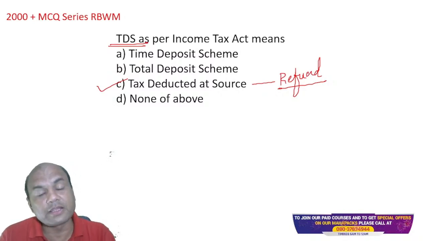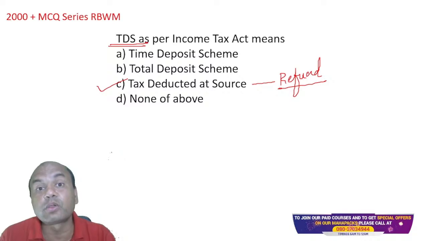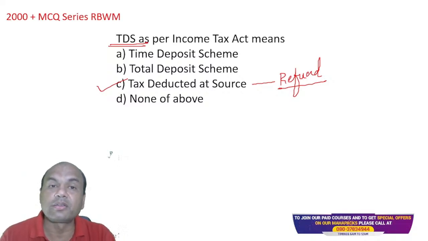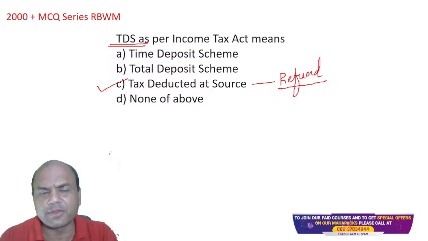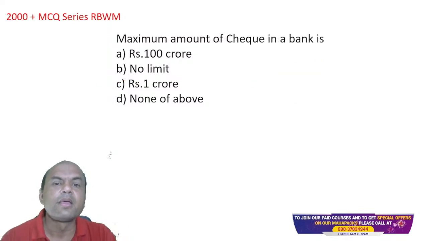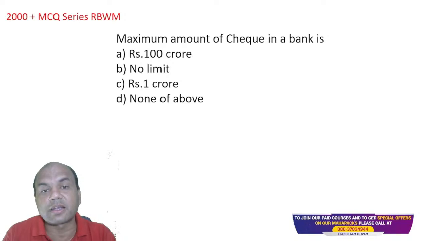So if you are filing the income tax returns, you will definitely get a refund. But if you are not filing the income tax returns, you are losing that money. Because whatever TDS is deducted, you should get a refund if your income level is below the taxable limit, okay? What is the maximum amount of check I can write?